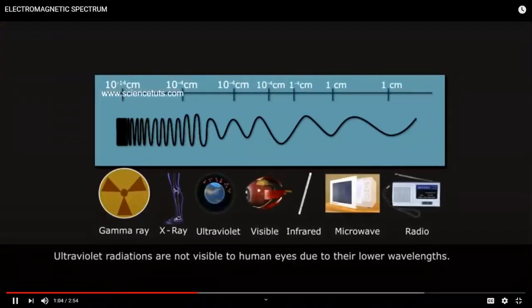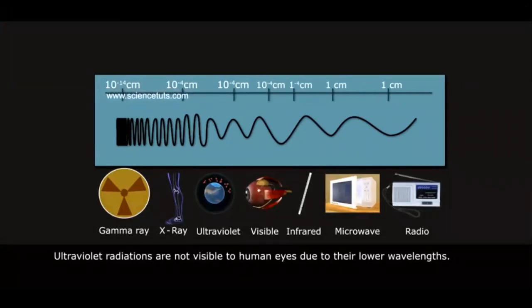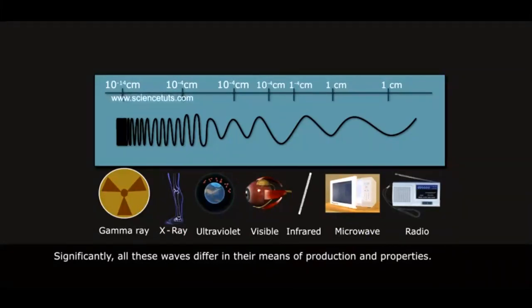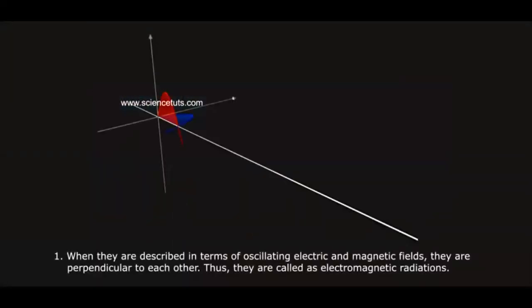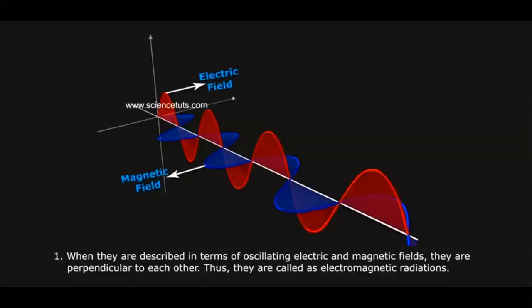Ultraviolet radiations are not visible to human eyes due to their lower wavelengths. Significantly, all these waves differ in their means of production and properties, but still they have some common features, like when they are described in terms of oscillating electric and magnetic fields, they are perpendicular to each other. Thus, they are called electromagnetic radiations.